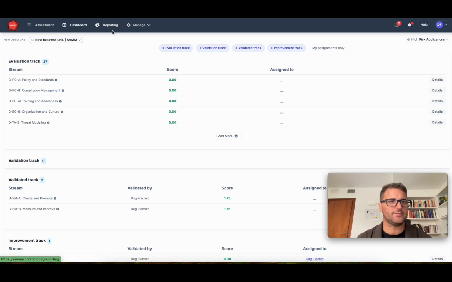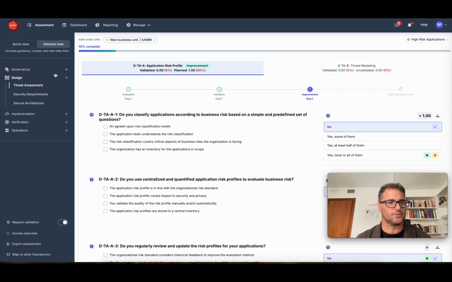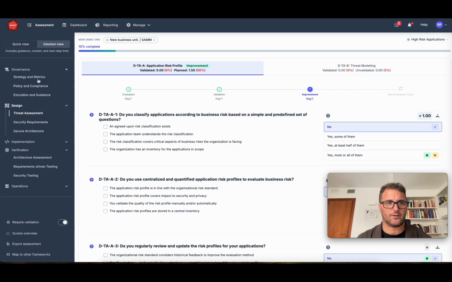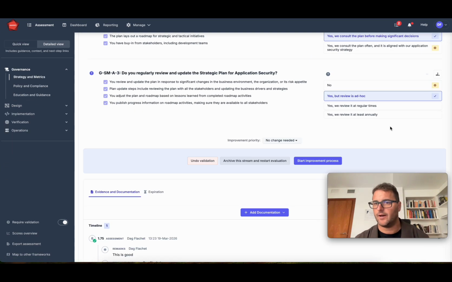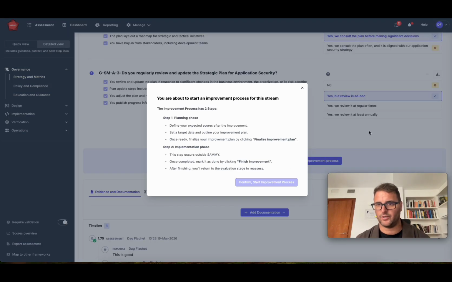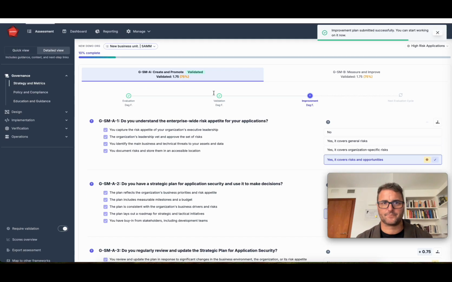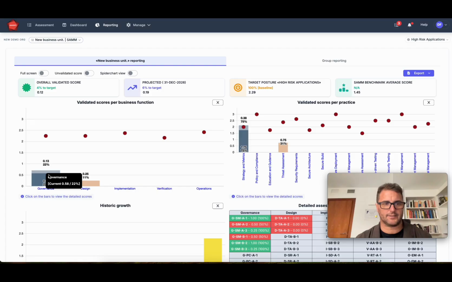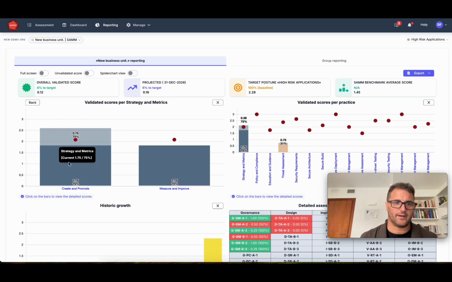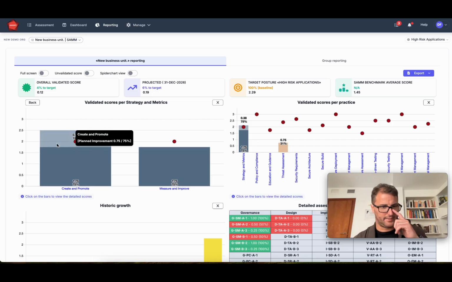If I have some things that are ready and other things on the roadmap, this will become more evident, with a different tone to the colors there. Improvement. Yes, so here you can see this is where we're at, and this is the improvement stage. This was all improvement, so you can really see it well there. And if I zoom in, I see where the improvement is planned. The improvement is planned here in Create and Promote.